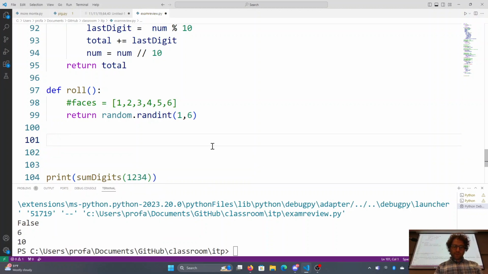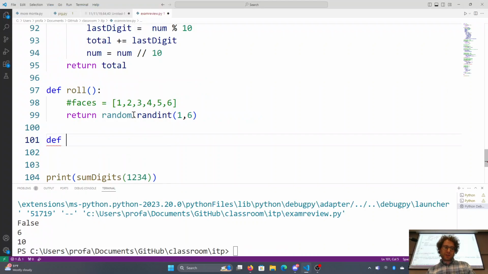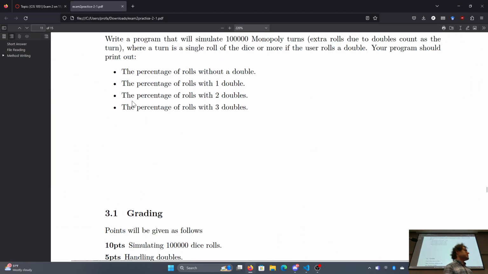So we need to write a function that basically simulates a turn, def monoturn. I'll just call it monoturn for Monopoly turn. And what it should return is, well, this isn't a win or lose. What we care about is how many doubles there are, right? So let's go ahead and figure out what that data is, right?